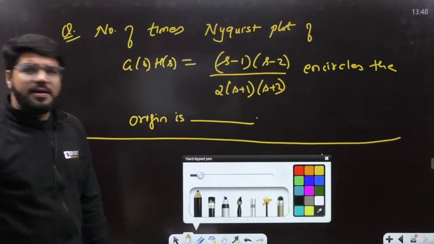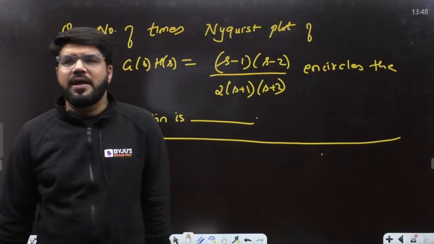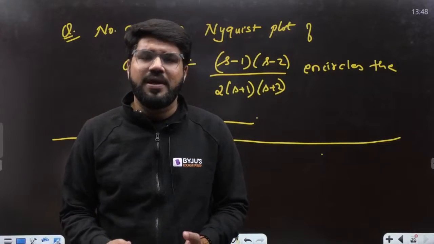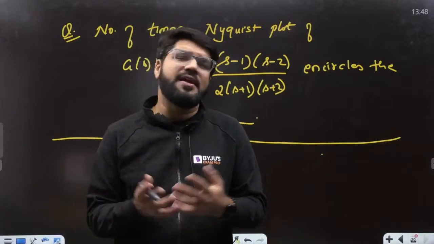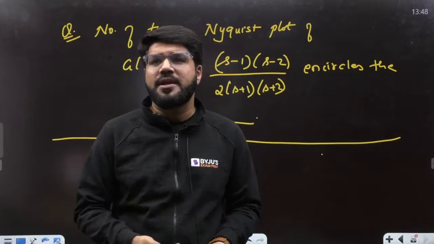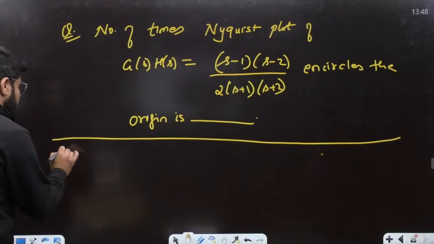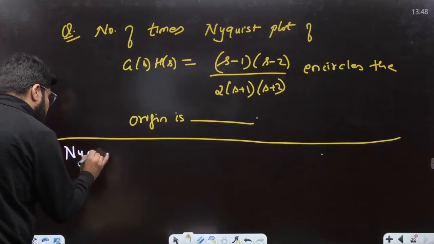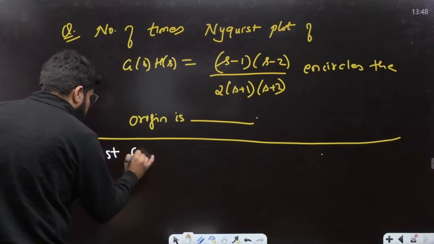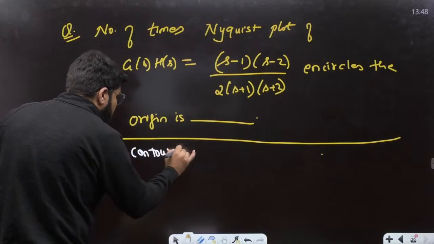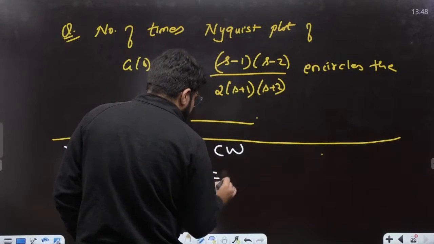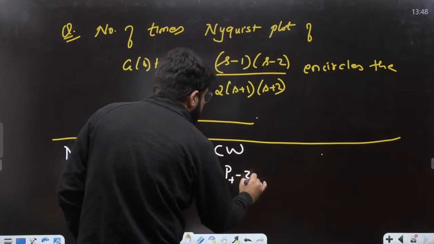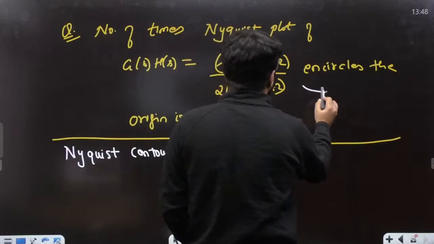So dear, okay, they haven't asked about direction. So we can just talk about the number of encirclement, and the direction of encirclement definitely will depend on the Nyquist contour. दोनों केस में बता दूं, आंसर तो एक ही आने वाला है. So Nyquist contour is not mentioned to me. Suppose if it is a clockwise Nyquist contour, then the number of encirclement will be given by P plus minus Z plus.